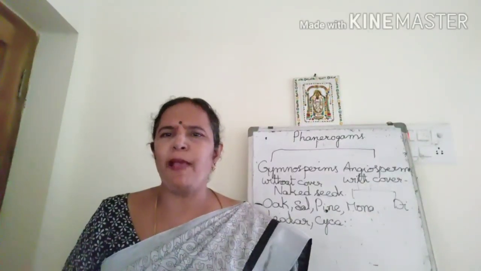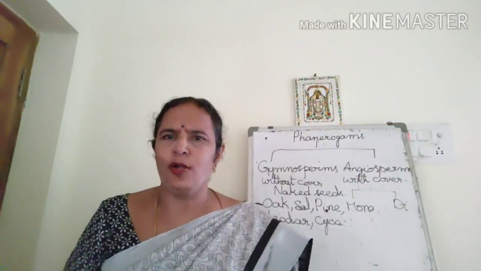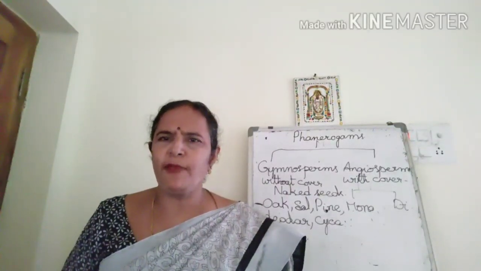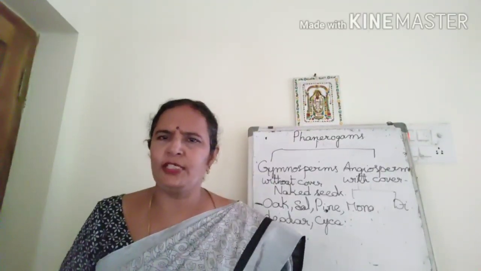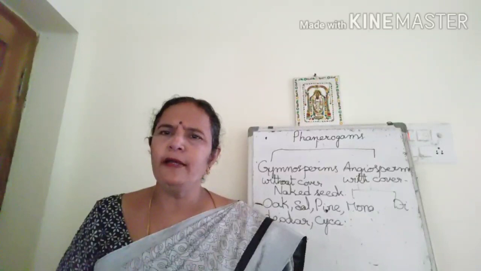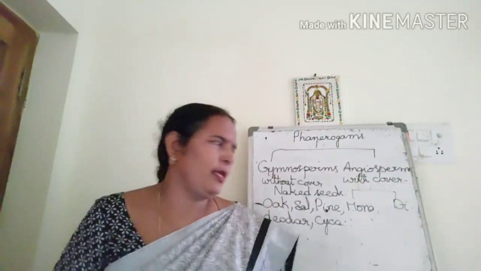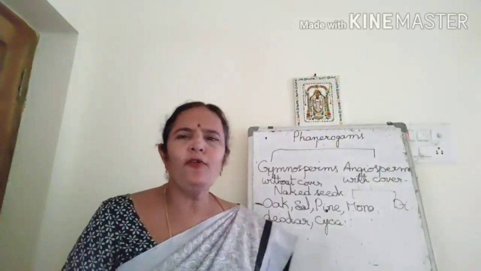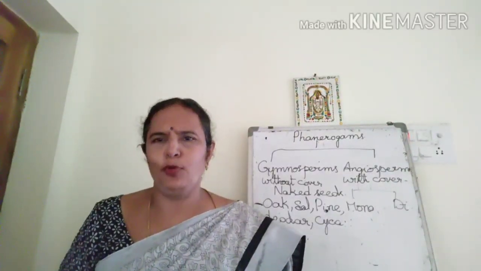The venation is parallel venation. These are the peculiar characteristics of monocots. The root system is fibrous root system. Leaves have parallel venation, and mostly they are herbs. They are not big shrubs or trees. And they have only 1 cotyledon in their seed. They are the features of monocots.